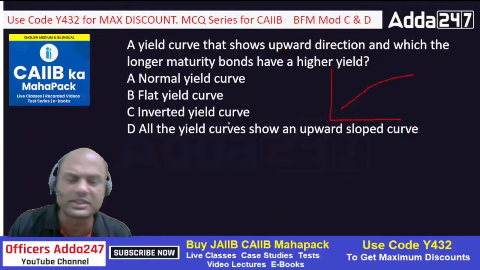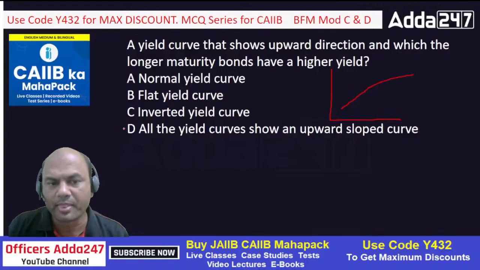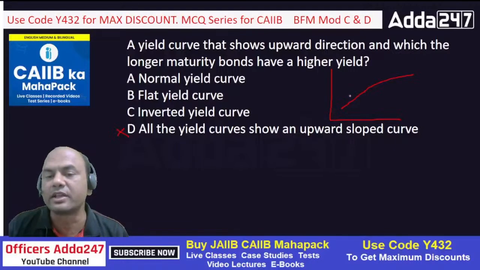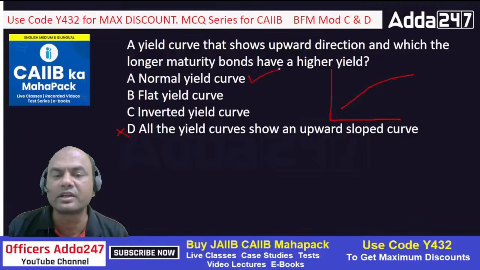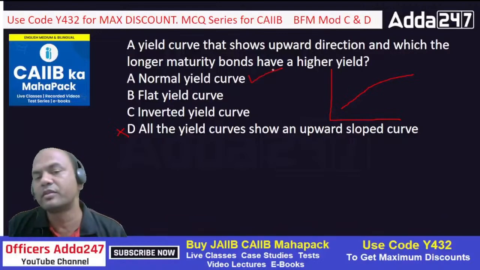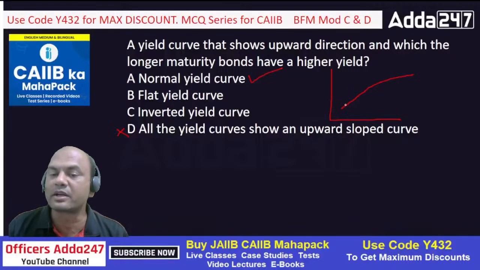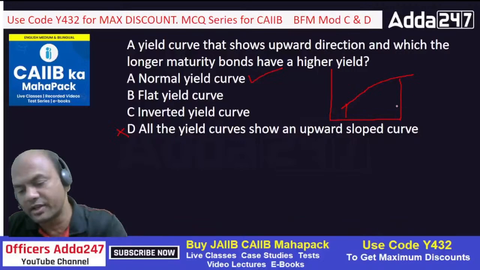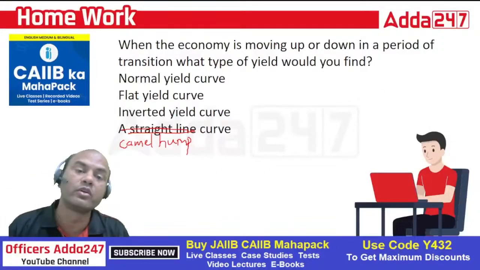So D is out. Firstly make this D out. Okay, now give me the answer. Normal, flat, inverted. This one is known as what? Just now we saw it, right? Normal yield curve. Normal yield curve means here I'll expect lower duration bonds having lower returns and higher duration bonds having higher returns. Okay, one for your homework now.